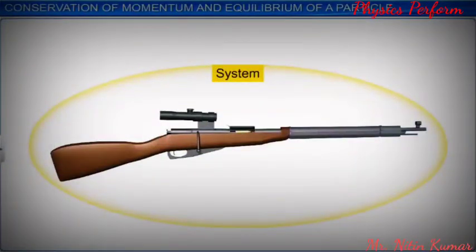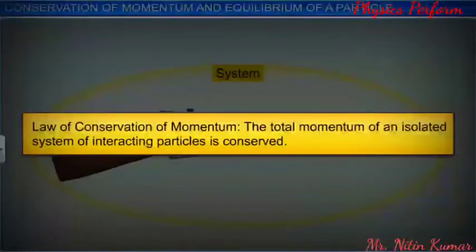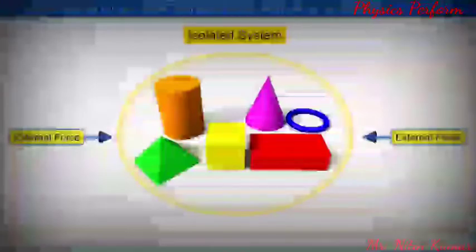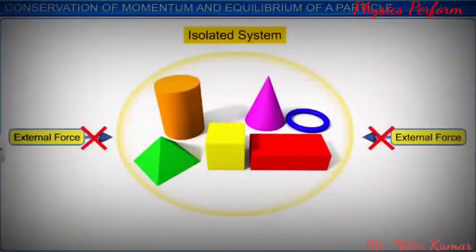That is, it remains unchanged. The law of conservation of momentum states that the total momentum of an isolated system of interacting particles is conserved. System here refers to a conglomeration of particles or bodies. For an isolated system, there are no external forces acting on it.